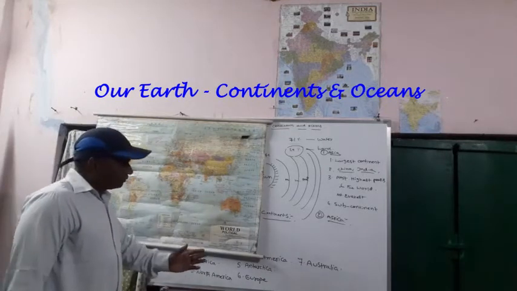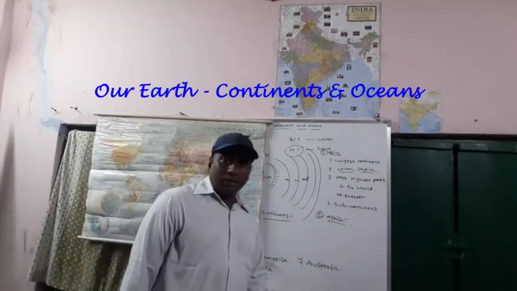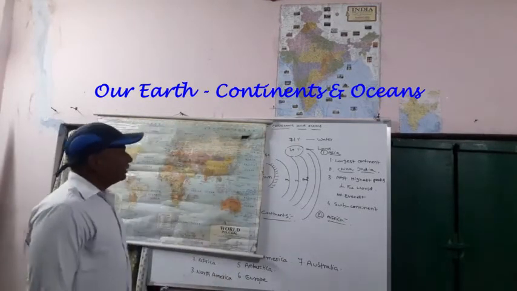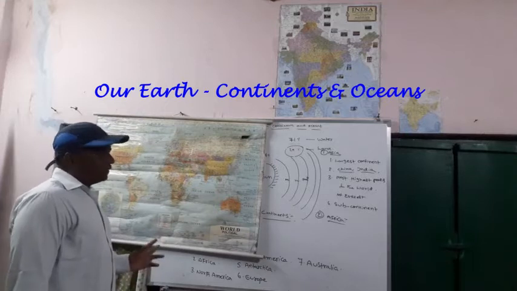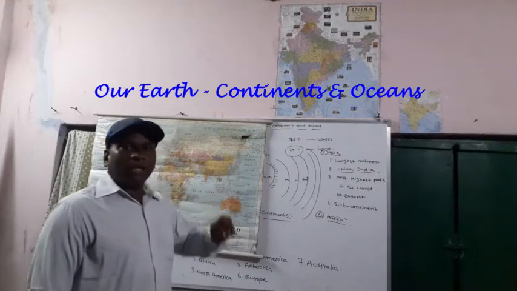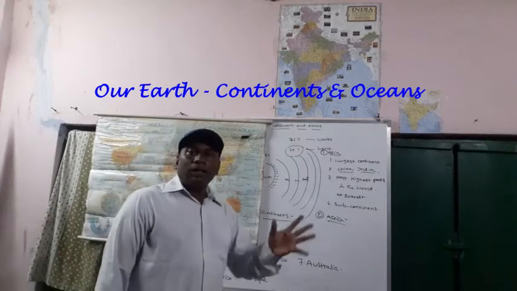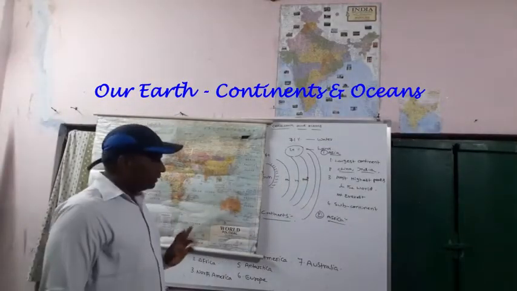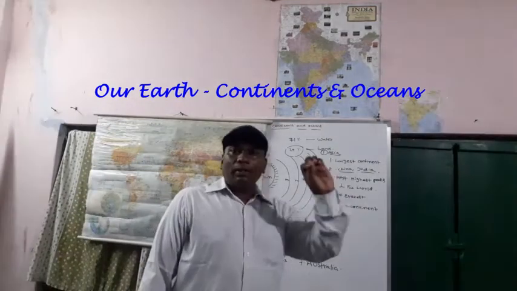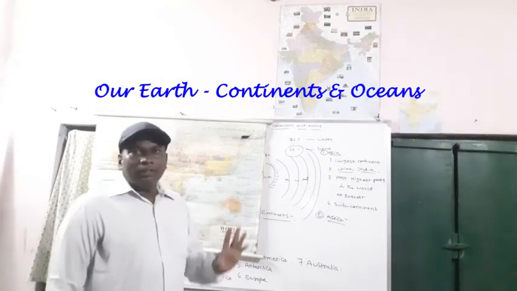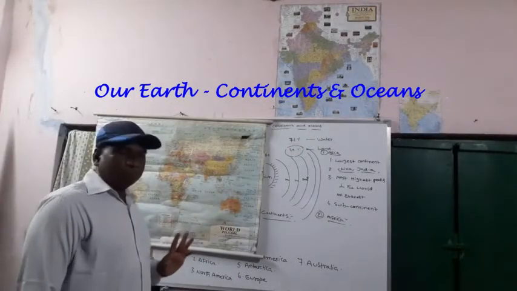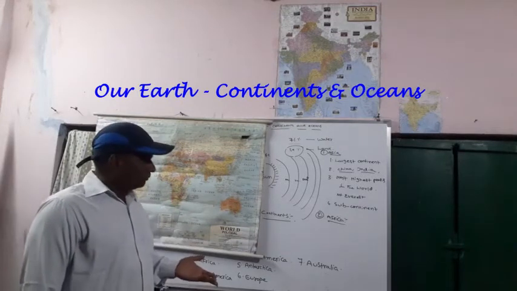Before explaining the African continent, I will explain a little more information regarding continents. These continents are surrounded by large stretches of water. These large stretches of water are called oceans. I will tell you later in that part.